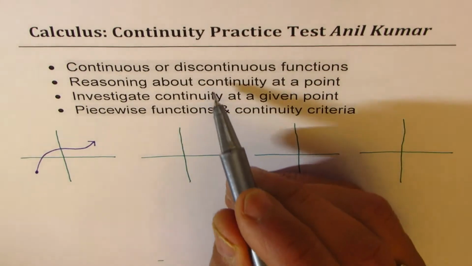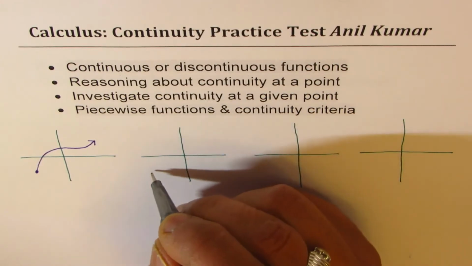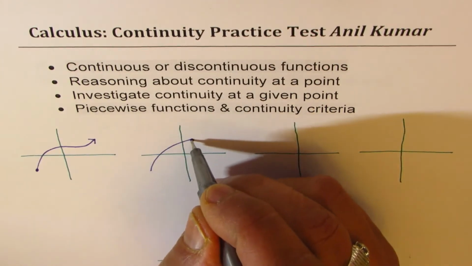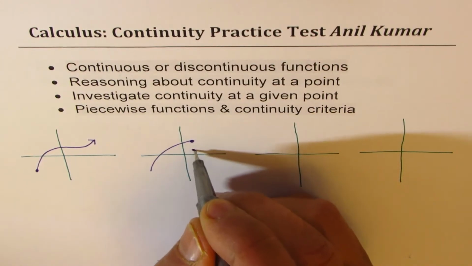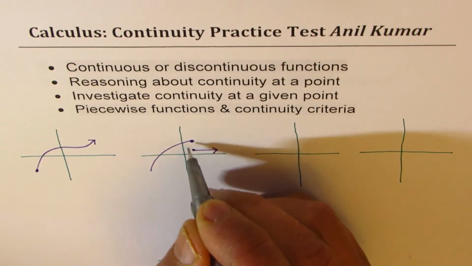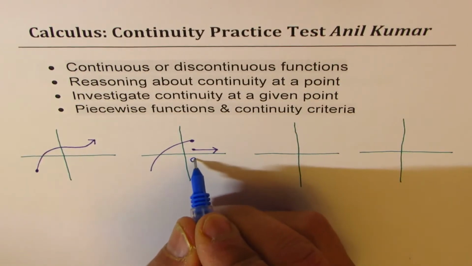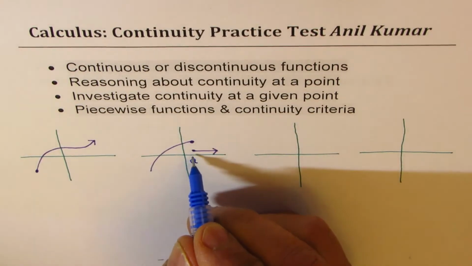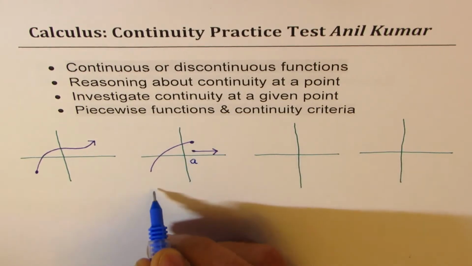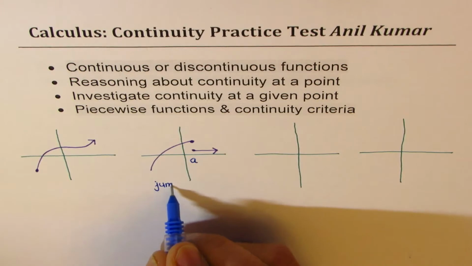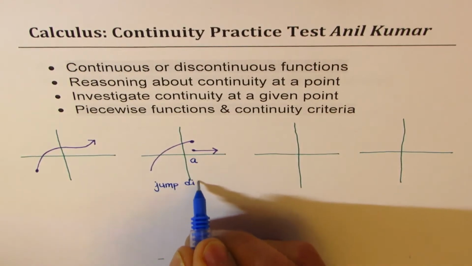Functions could have a break like this. For example, a function could be like this and something like this. Now here you see that at a point, let's call this point A, there is a discontinuity, right? This kind of discontinuity is called jump discontinuity.